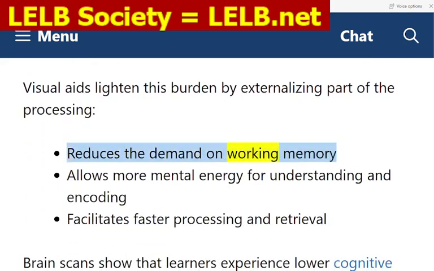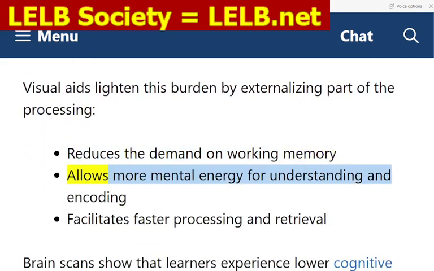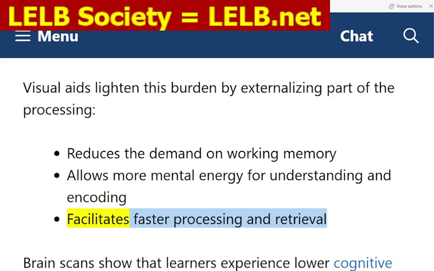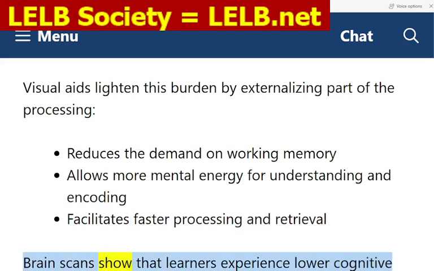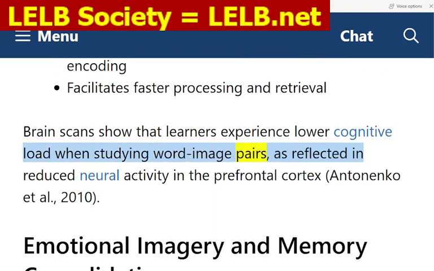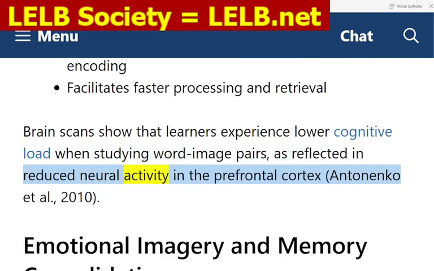Visual aids reduce the demand on working memory, allow more mental energy for understanding and encoding, and facilitate faster processing and retrieval. Brain scans show that learners experience lower cognitive load when studying word-image pairs, as reflected in reduced neural activity in the prefrontal cortex (Antonenko et al., 2010).